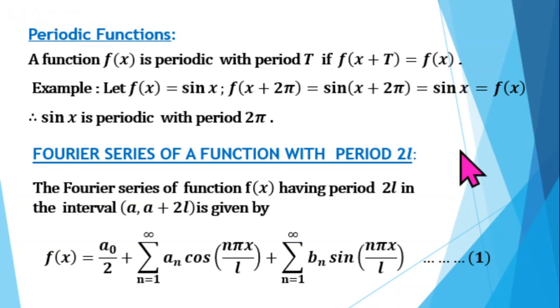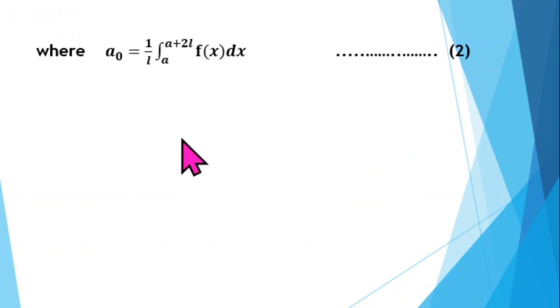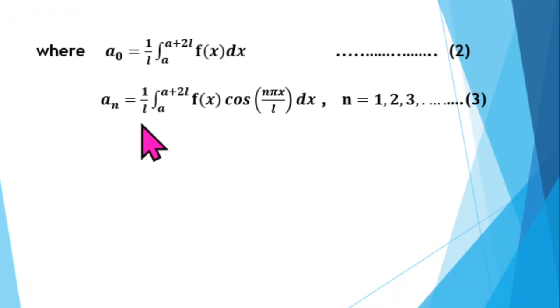To compute the Fourier series of any function f(x), we need to first find these Fourier coefficients a0, a_n, b_n, and we will find them from f(x) by using Euler's formulae. So, what are Euler's formulae for finding a0, a_n, b_n? The formula for a0 is (1/l) integral from a to a + 2l of f(x) dx. The formula for a_n is (1/l) integral from a to a + 2l of f(x) cos(nπx/l) dx.